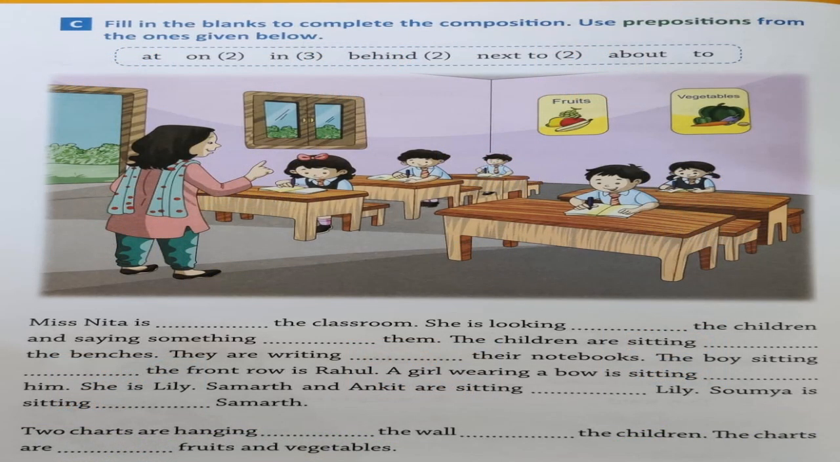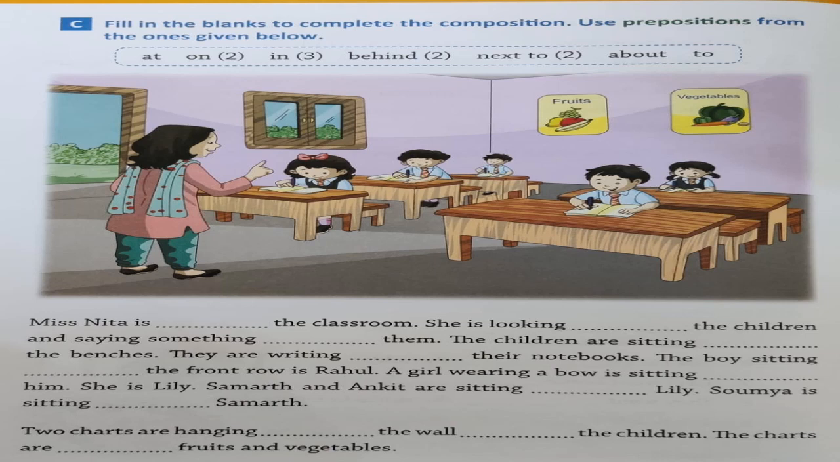We have already completed exercise A and B. Children, those who have not done can see the previous video and complete the work. Today we will do exercise C, which we have already done in class. If you have not done, please see the video and complete the work.